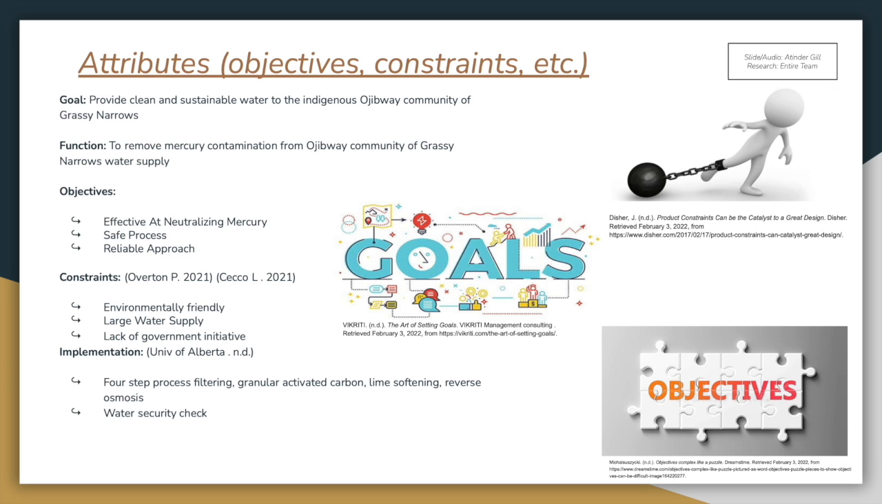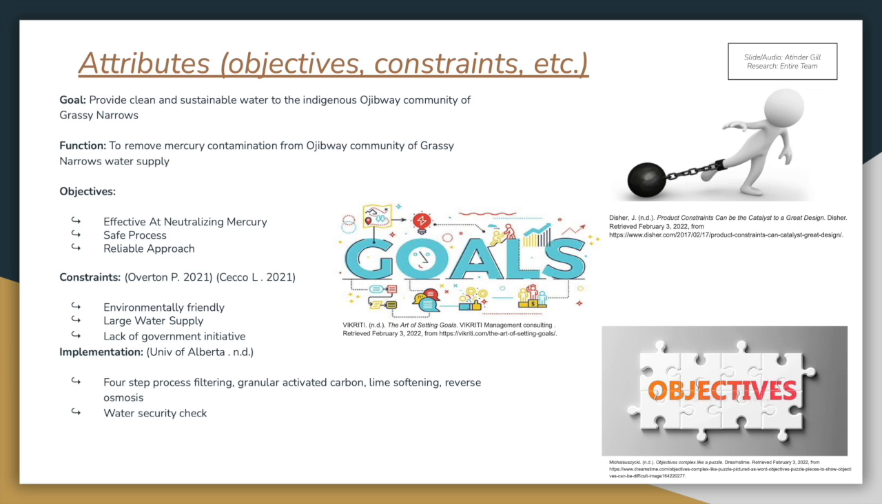It should be a safe process that should cause no harm to the community members or the workers attempting to clean the water. It should be a reliable approach. The process should be able to neutralize the mercury to at least a non-toxic concentration. Some constraints are that our project should be environmentally friendly. It should cause no harm to marine life or wildlife surrounding the water.